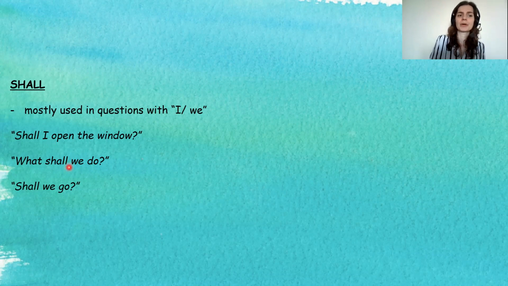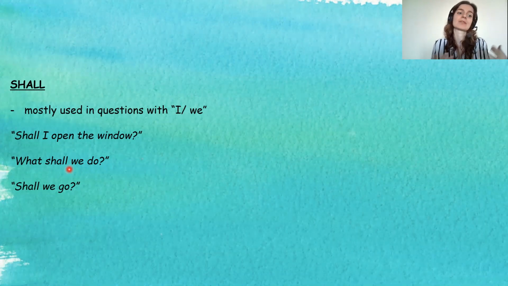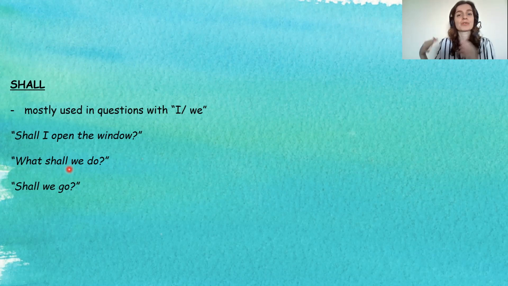Or you can be like, all right, so what shall we do today? Let's imagine it's the weekend, we don't know what to do. So you can ask your friends, oh, what shall we do? And again, it's the same meaning as what will we do? What shall we do? Right? But it's in the question and it's with we. So we can use shall.